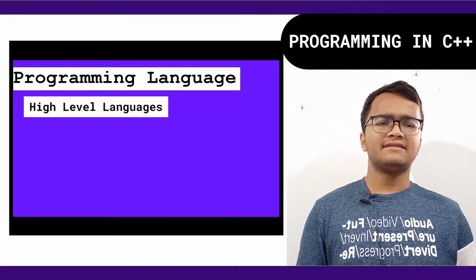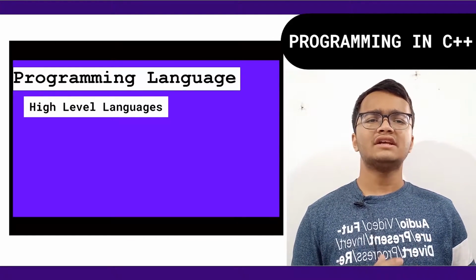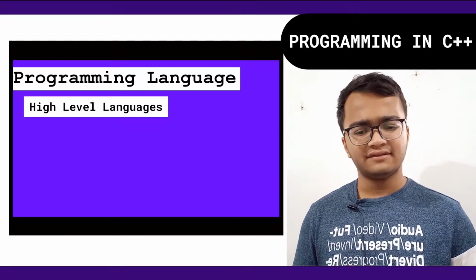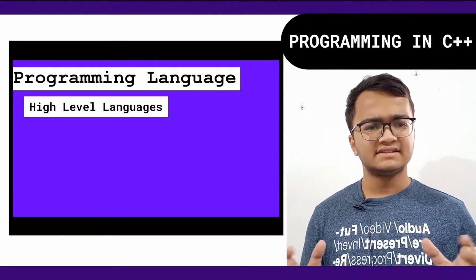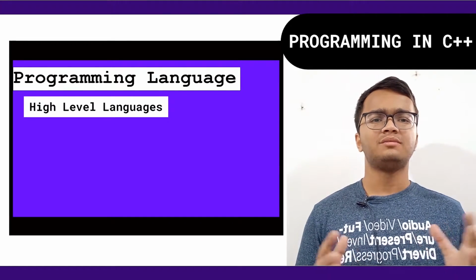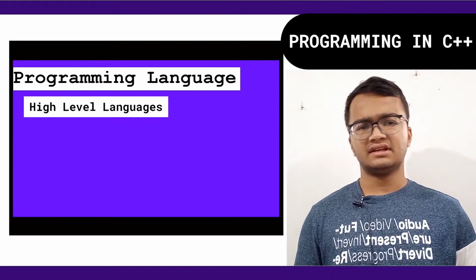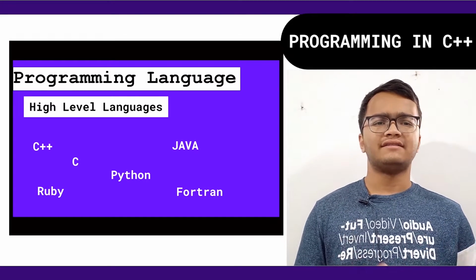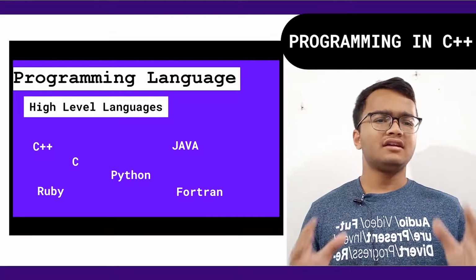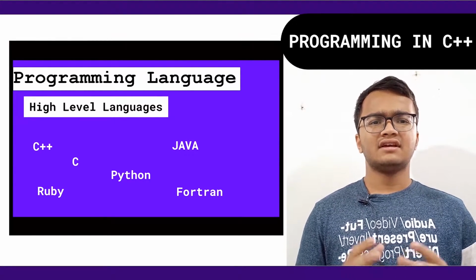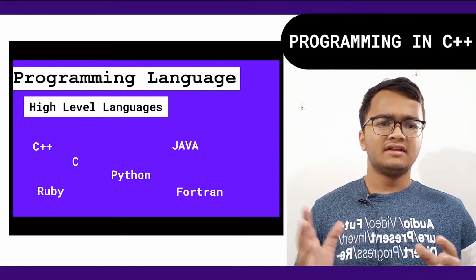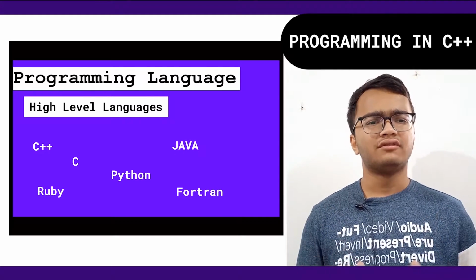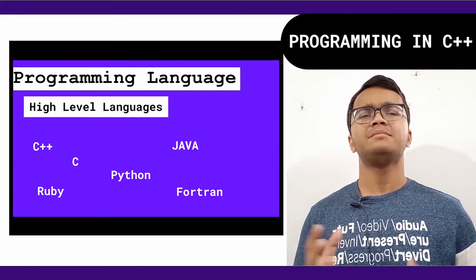What is a high level language? The actual programming languages which we are talking about are high level languages. They use English alphabets, sentences, words and mathematical symbols to make programming a bit easier for us. There are uncountable numbers of high level languages. I am going to mention a few modern ones which are widely used. There is C++, Java, Fortran, Ruby, Python and many others.